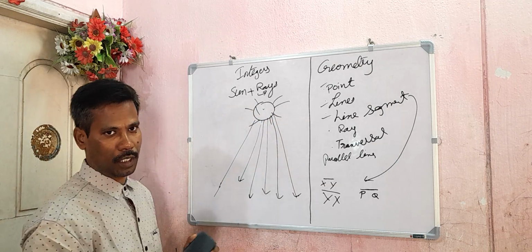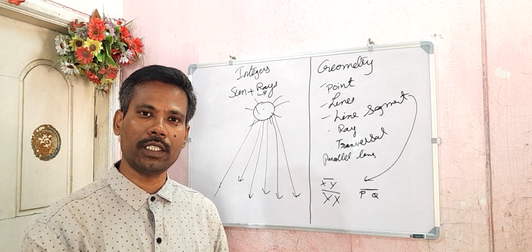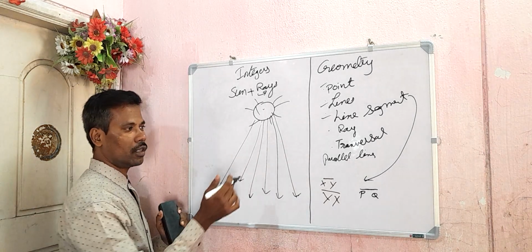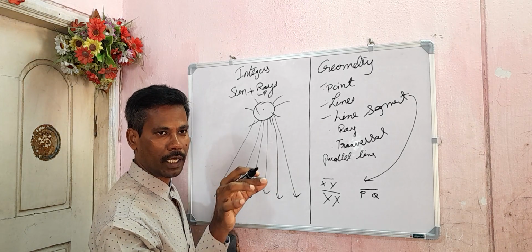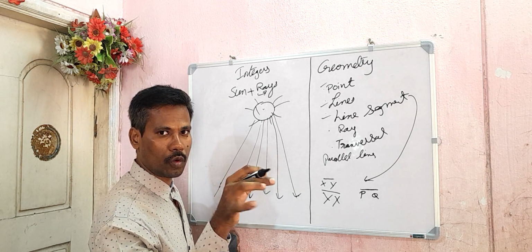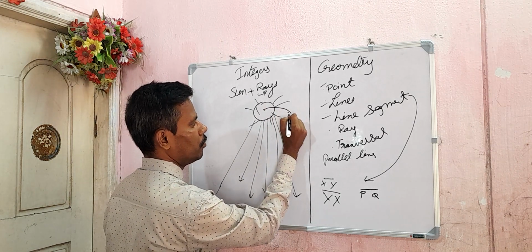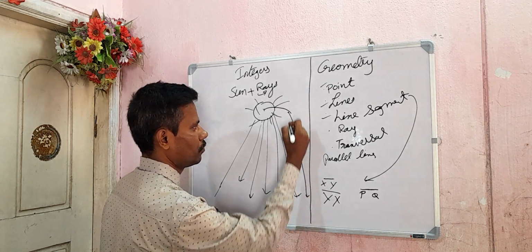So the example is sun rays. A ray has one endpoint and extends only in one direction. It's not the case of a line segment, which has two endpoints; a line has no endpoints, but a ray has exactly one endpoint. Take the sun as an example, and it extends in one direction only.